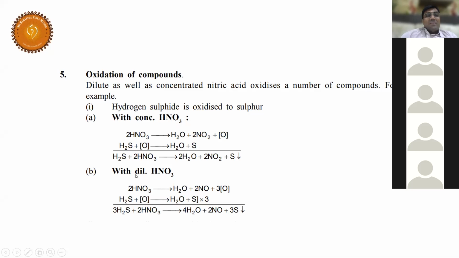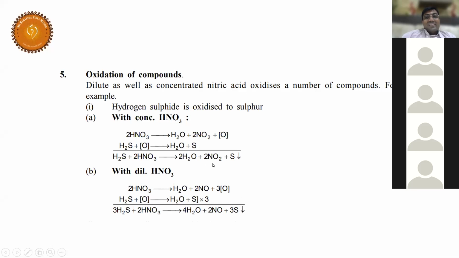So always whenever I use dilute acid, what am I going to get? NO you are going to get. And you are going to get some more compounds also, I'm going to teach you. Now, H2S here, with its nascent oxygen, again gets converted into colloidal sulfur. In both cases, you are getting colloidal sulfur. But what is the difference?